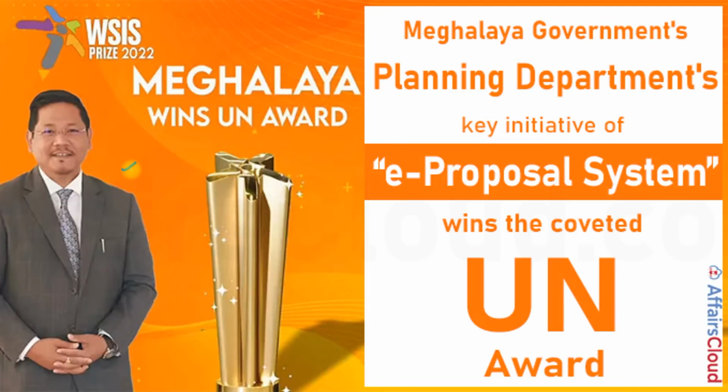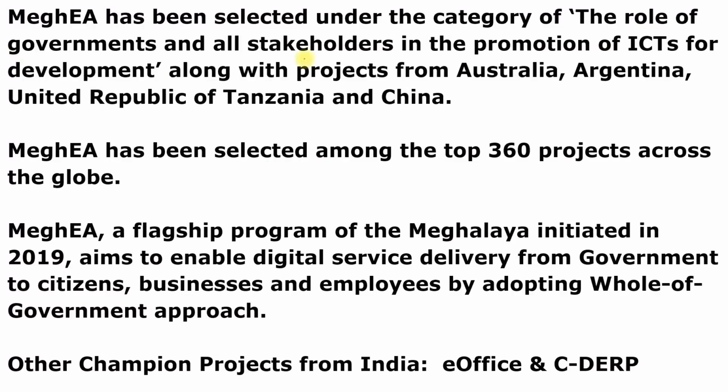You can also see here the picture of the Chief Minister of Meghalaya. And this is the planning department's key initiative, which is known as the e-proposal system, also known as MeghEA, which stands for Meghalaya Enterprise Architecture. MeghEA has been selected under the category of the role of governments and all stakeholders in the promotion of information communication technologies for development, along with the projects from Australia, Argentina, United Republic of Tanzania and China, because the